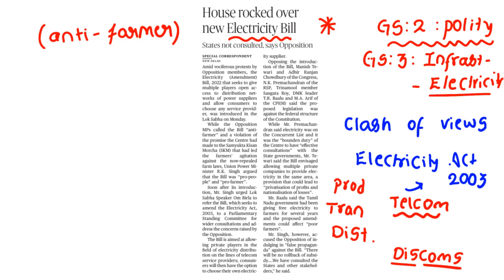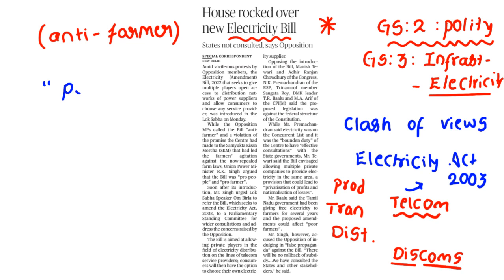These are the arguments of the government. But see here, we can clearly say, and the opposition is also telling that, see what you are saying, the profits are going to be given to the private player and the losses are going to be borne by the government. This is the question that the opposition are asking.